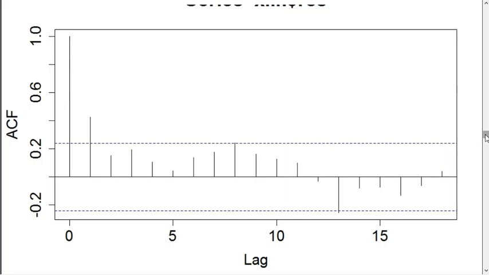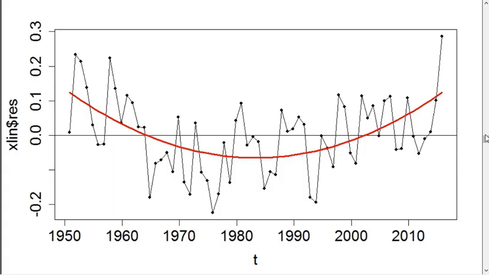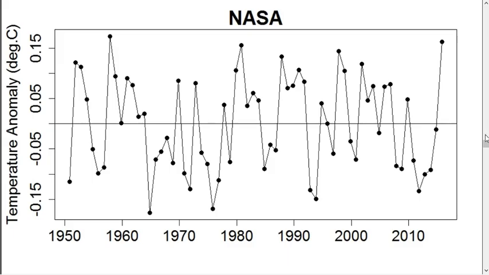We could try other models. I haven't gotten into how to fit other models yet, and we will in future lessons. But for the moment, just take my word for it that it's not hard to do. Here is a quadratic model fit to the data. This quadratic model fits quite well, at least by eye. As a matter of fact, it also fits well when doing statistical testing. So this is some confirmation that maybe there is a trend which is not just a straight line in temperature data since 1950. I can look at the residuals from this quadratic fit, and they look very much like white noise. There's no more visual indication of departure from white noise.